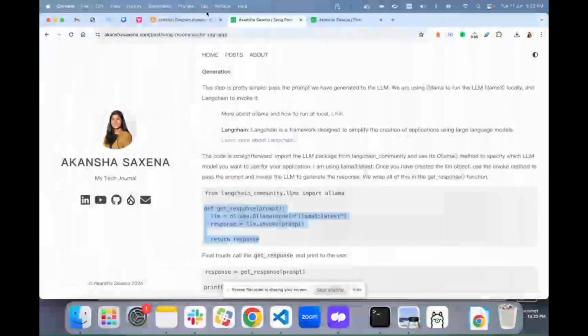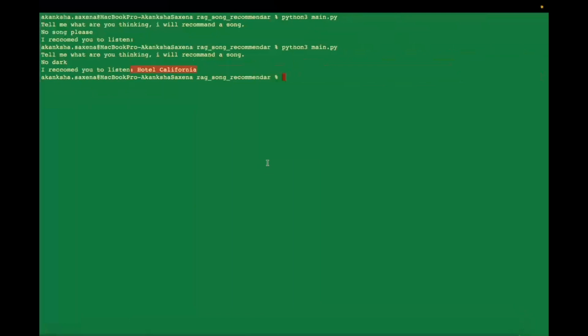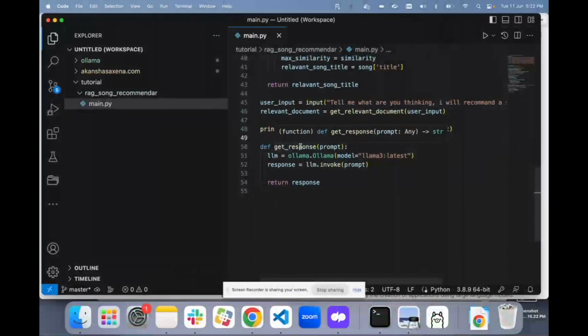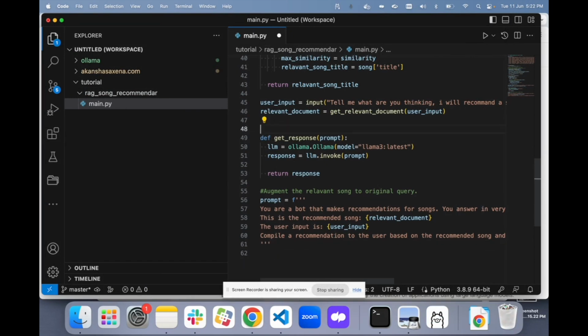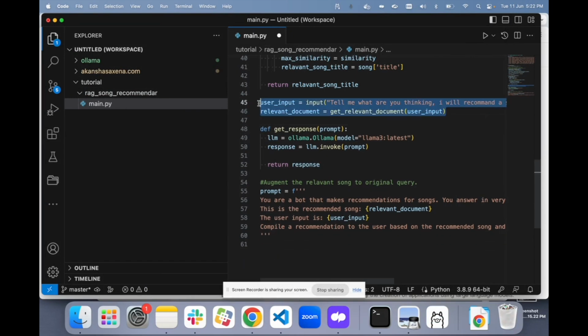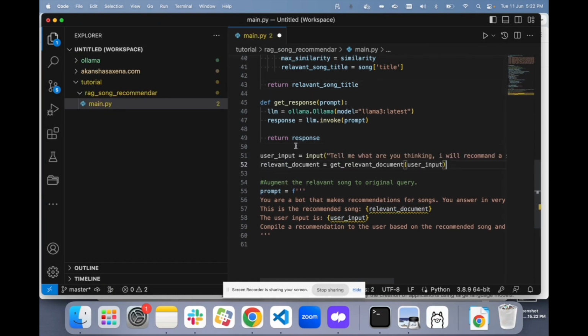We are yet to talk about the augmentation part. So whatever query we have, whatever relevant data we have received, retrieved from our corpus, from our own custom data source, we are going to get the relevant data and augment it with the original user input.